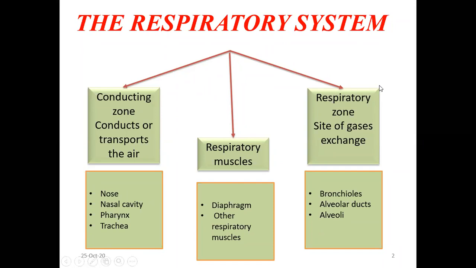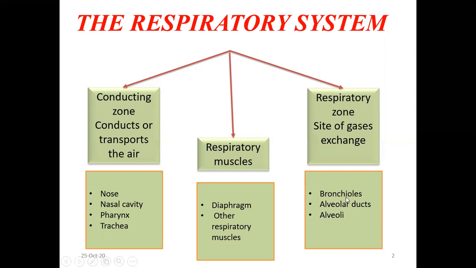Then the respiratory zone, that is the site of gaseous exchange. Where the actual gas exchange between the blood and the air in the lungs takes place, that part is called the respiratory zone. This consists of the bronchioles, then the alveolar ducts and the alveoli.